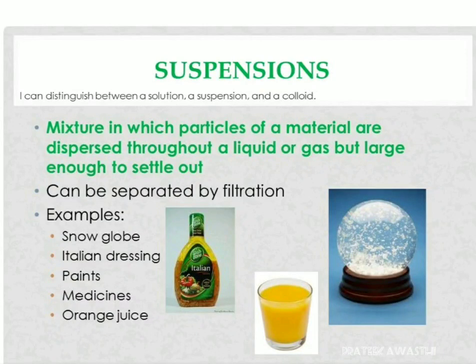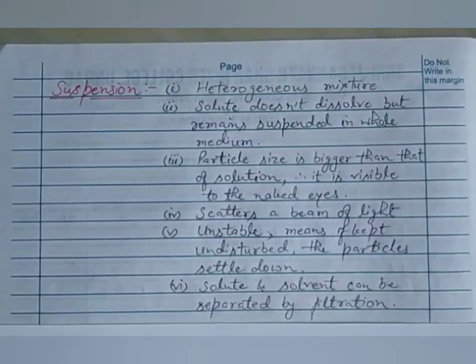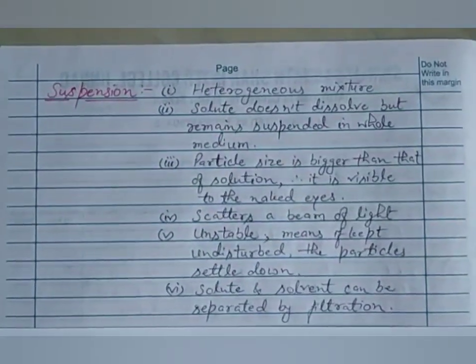The next type of mixture which we are going to study is suspension. In suspension, as you see in the diagrams, the particles are large enough compared to the solution particles and they are clearly visible, but they are unstable and settle down. Today I am going to explain to you about suspension.